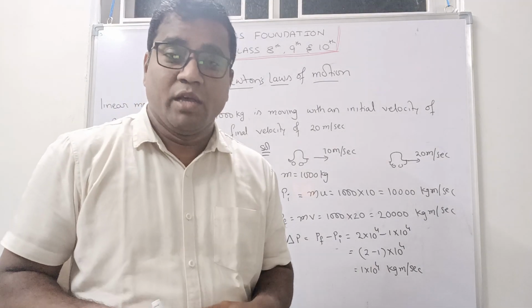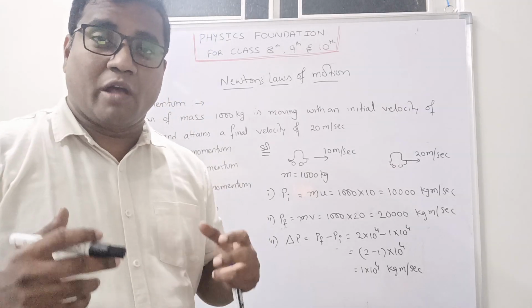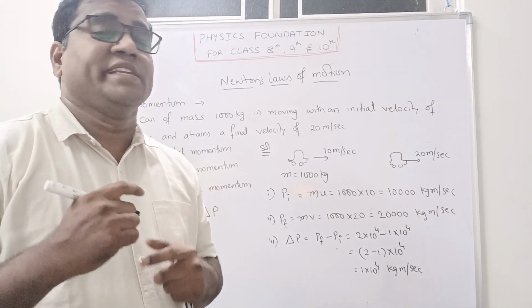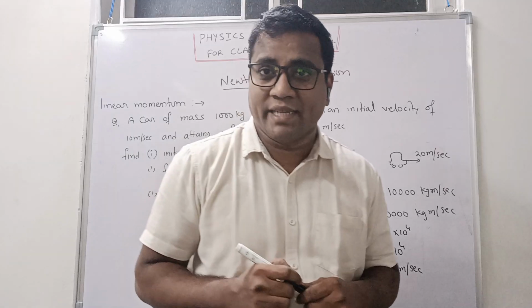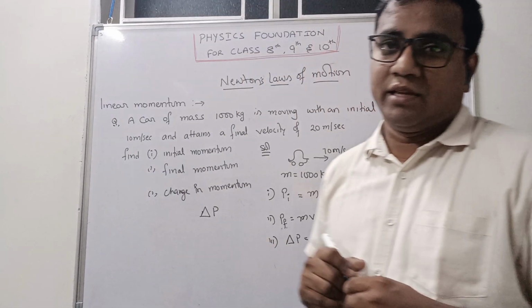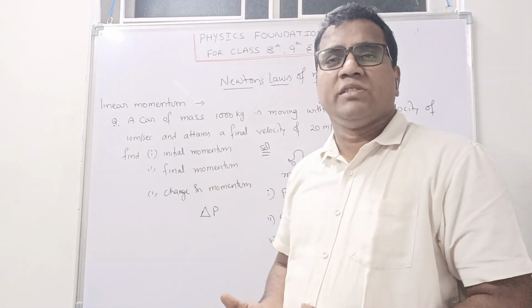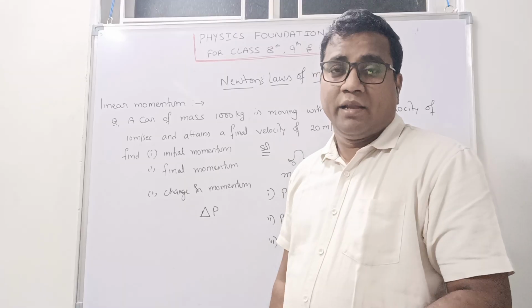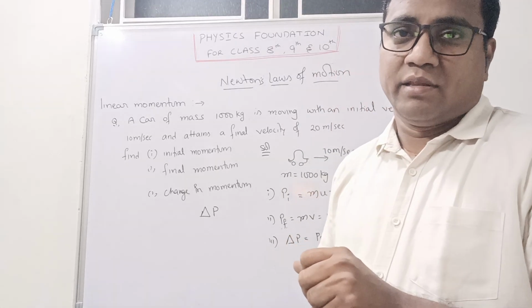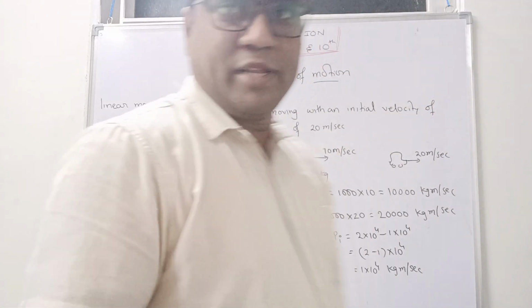What is momentum? Momentum gives the quality of motion, how fast or how slow something is going. So generally it is defined as the product of mass and its velocity. So m and v. Where v is initial velocity or final velocity, what will it be? So you have to write mass and its velocity. I hope you understood, right? Clear? Please note down.